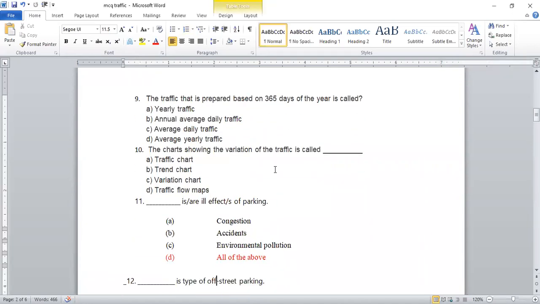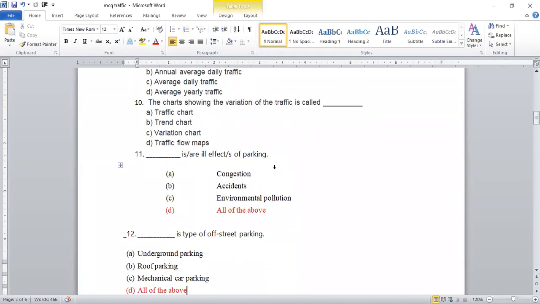Next one, the answer is already here. Number 11, dash dash dash is ill effects of parking. So why do we do parking? What are the effects? The options are congestion, accident, and environmental pollution. All of these are effects, so option D is the correct option, and the answer is all of them.